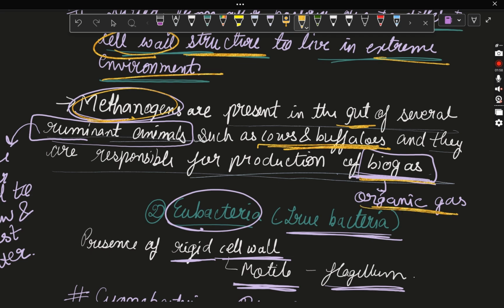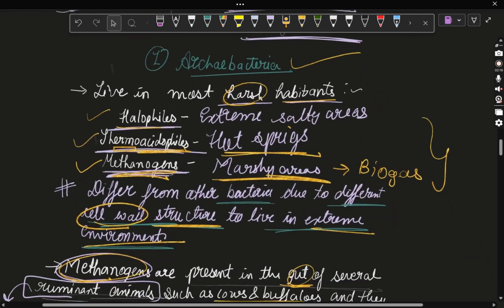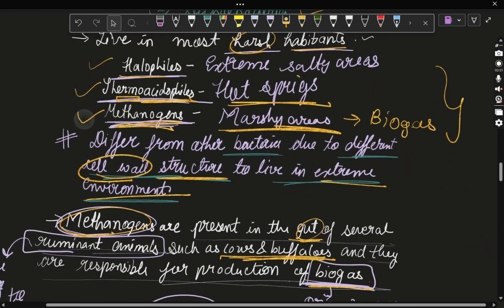Biogas is nothing but the organic gas made up of CO2, methane, hydrogen and nitrogen, which they release in the environment and do different environmental things. So methanogens are the bacteria which are present in the gut of these ruminant animals. This was all about archaebacteria because they are important, as they are different from the actual true bacteria.